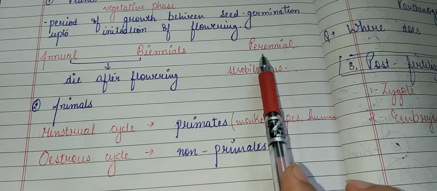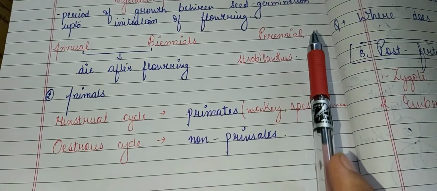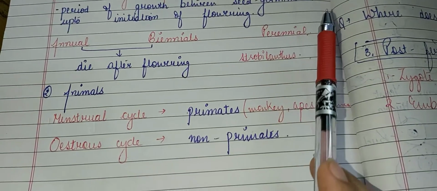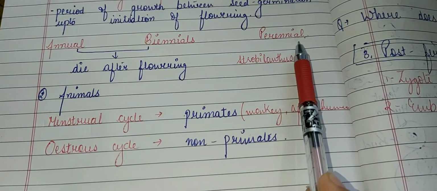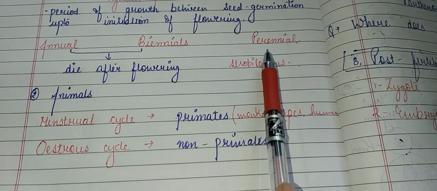While the third category, known as perennial plants, has a duration of the vegetative phase that varies from a few years to several years. They have a very long lifespan, and such plants can flower multiple times in their lifetime.